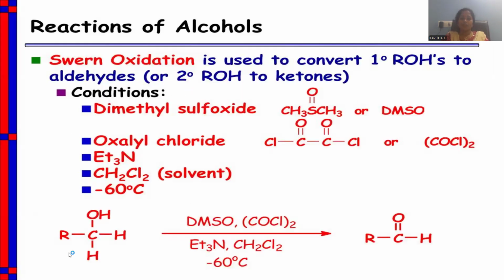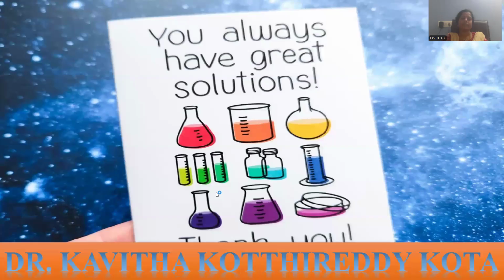Reactions of alcohol: here a general primary alcohol is provided. Aldehyde formation is possible by means of DMSO, oxalyl chloride, triethylamine and dichloromethane at minus 60 degrees centigrade. That is Swern oxidation. By this, we have entirely completed Swern oxidation. It is a very selective oxidation reaction. What are the components in the Swern oxidizing agent, and how can we achieve this Swern oxidation process? What could be the mechanism to convert the reactants into the products?